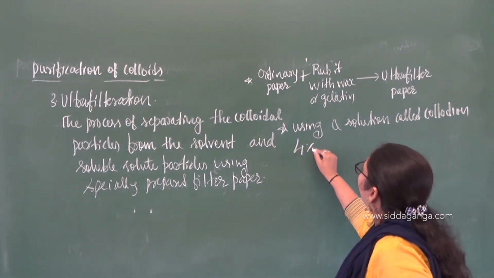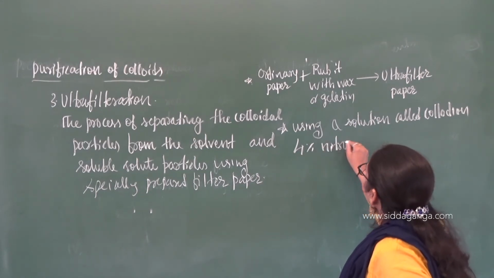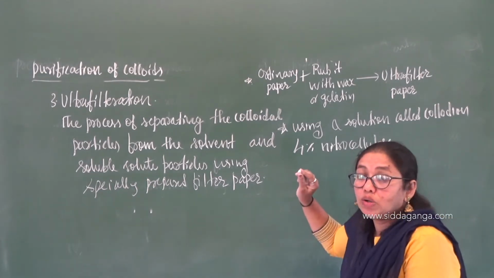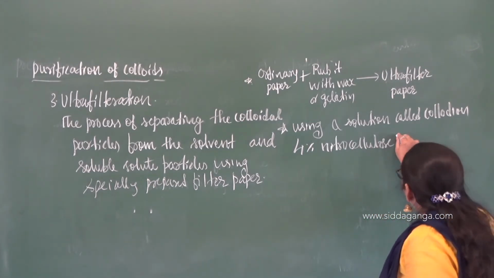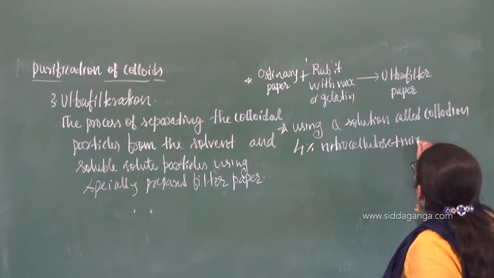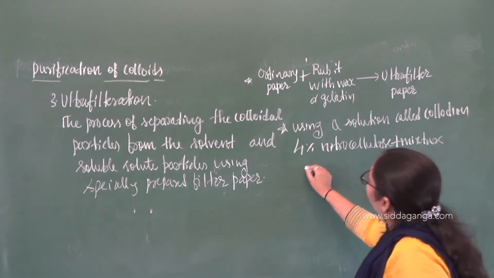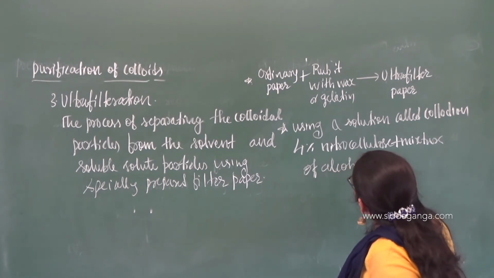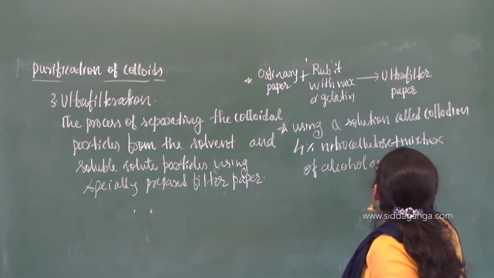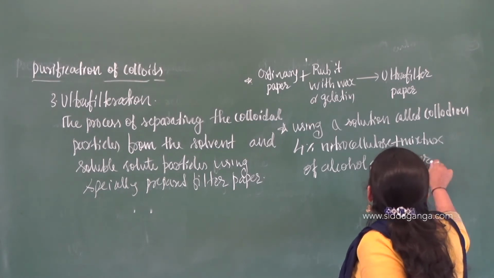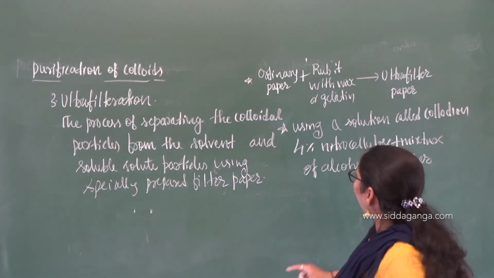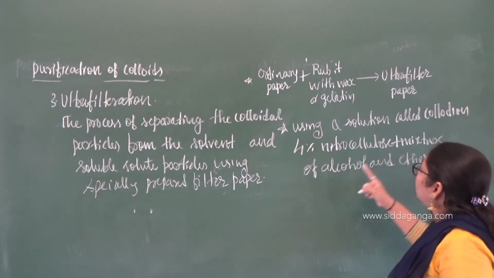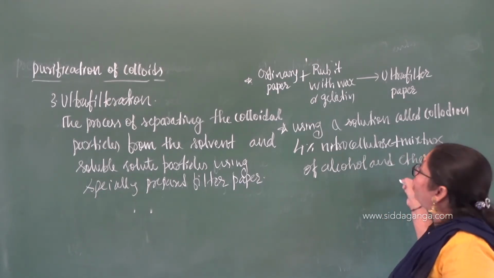It is 4% nitrocellulose plus a mixture of alcohol and ether. You may get this concept: alcohol and ether. What is a collodion? It is a mixture of 4% nitrocellulose. Nitrocellulose paper will be there, no? Plus a mixture of alcohol and ether is called as what?